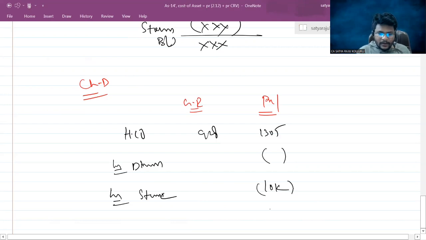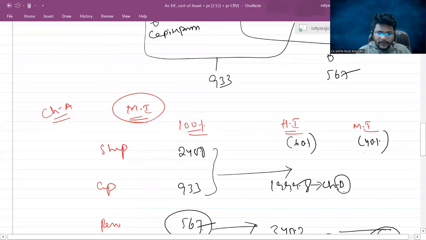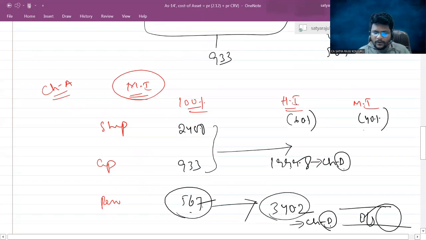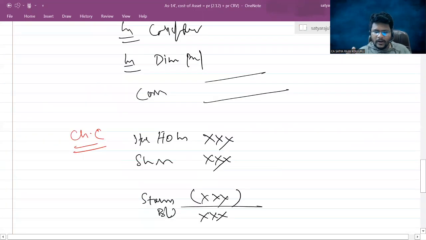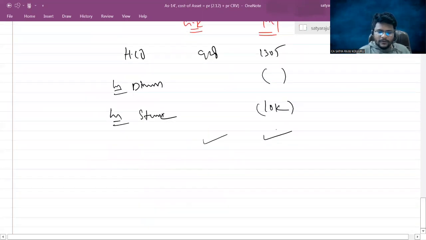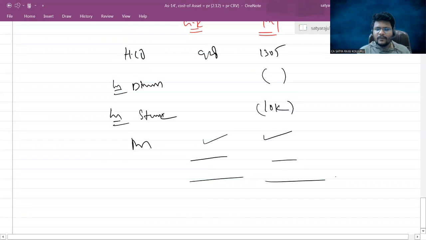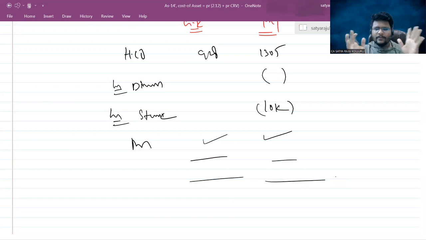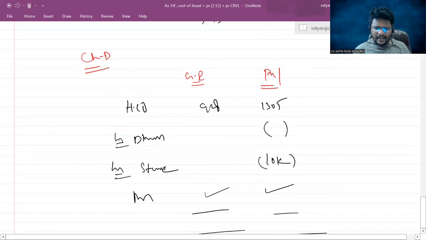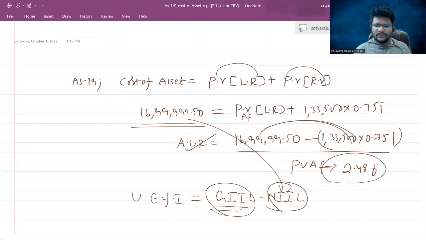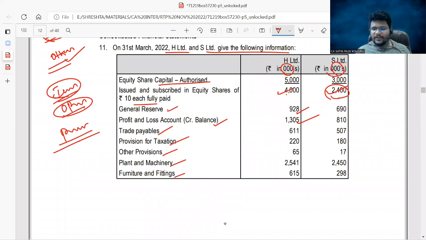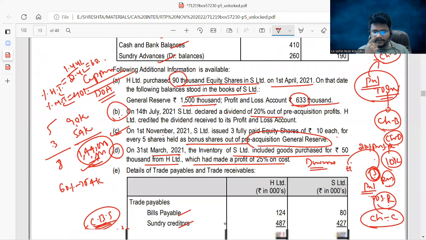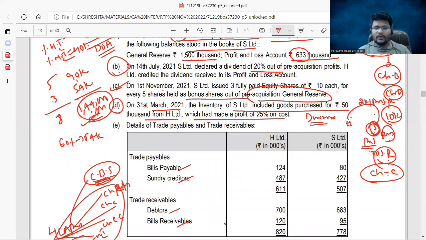Then you can add revenue profits of the holding company, which are 340.2. Out of this, general reserve how much, P&L how much, you can segregate. That revenue profits also you can add. This is the consolidated reserves and surplus amount. The entire information was given here, except this, any item is there, simple line by line addition. That is the end of the consolidated balance sheet. Sir, in a rough manner, I just presented the consolidated balance sheet. The detailed discussion I didn't give anywhere. So please follow the printed solution itself if anything is not understandable.